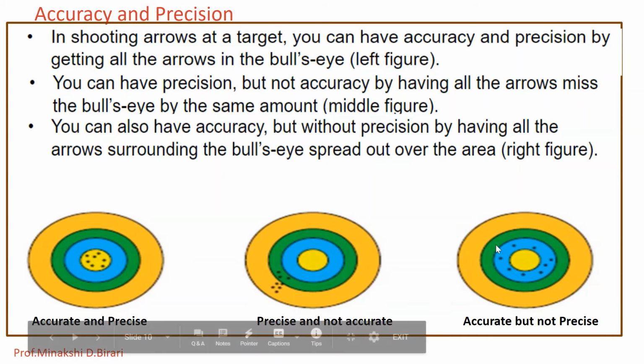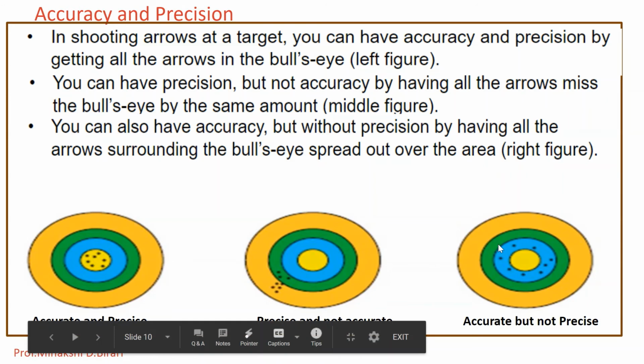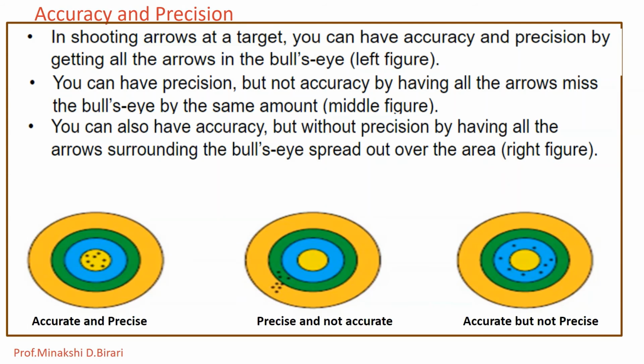And the third one, you can also have the accuracy but without precision by having all the arrows surrounding the bull's eye spread over the area. So it is accurate but not precise. So precision should accompany accuracy, but high precision does not necessarily imply accuracy. Good precision does not assure good accuracy.